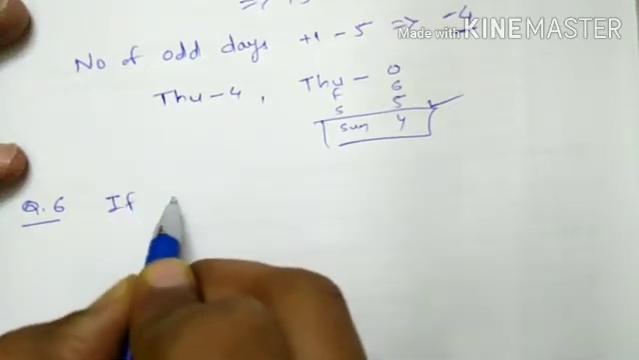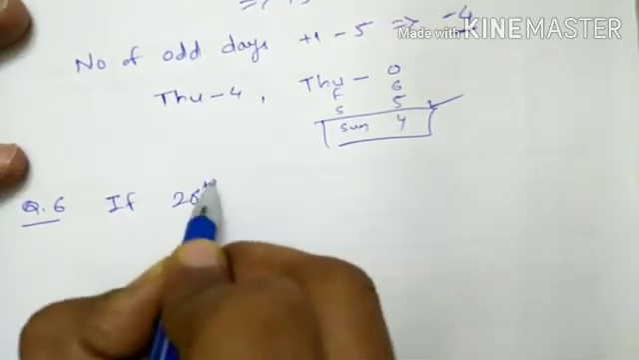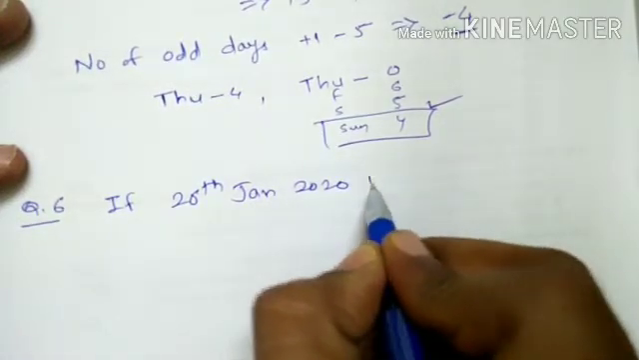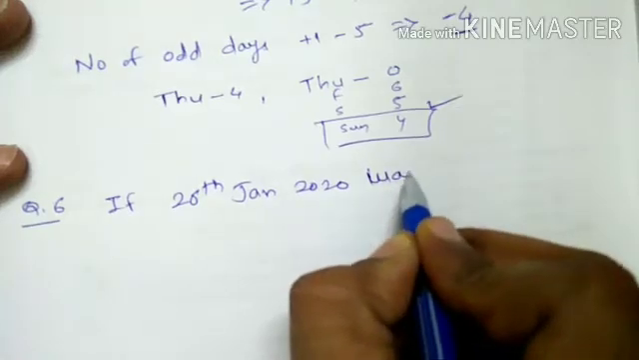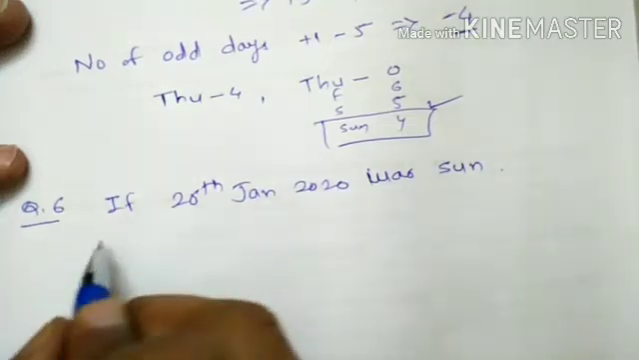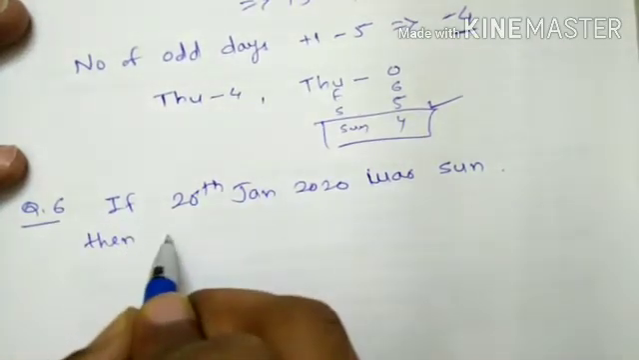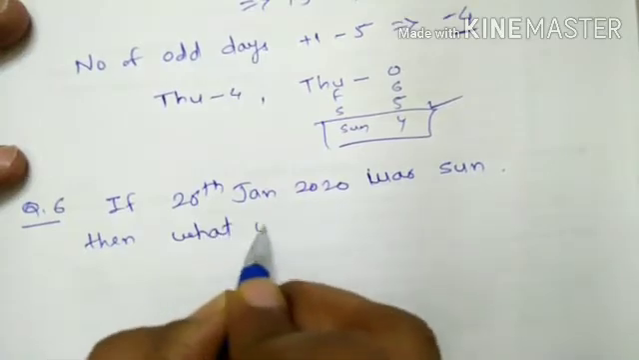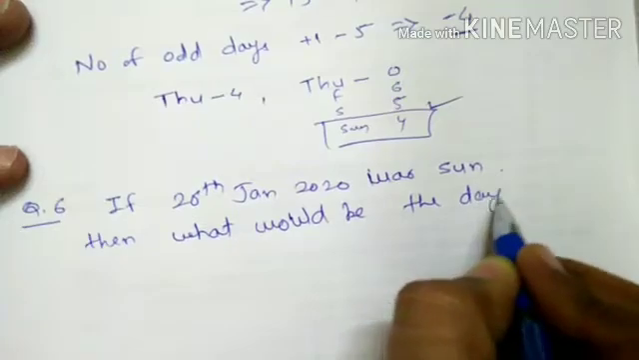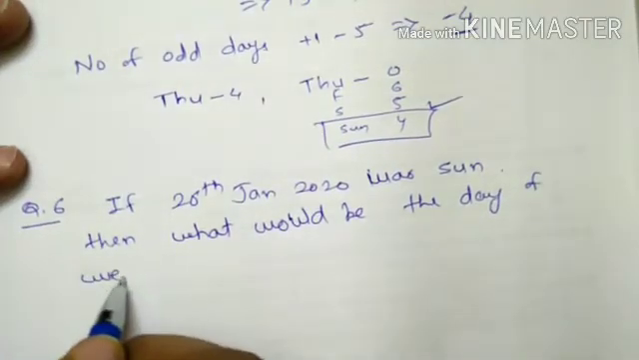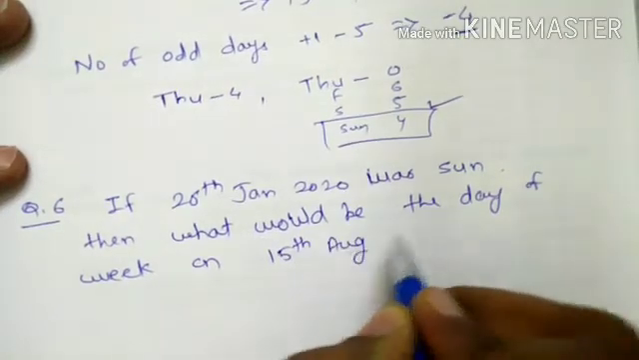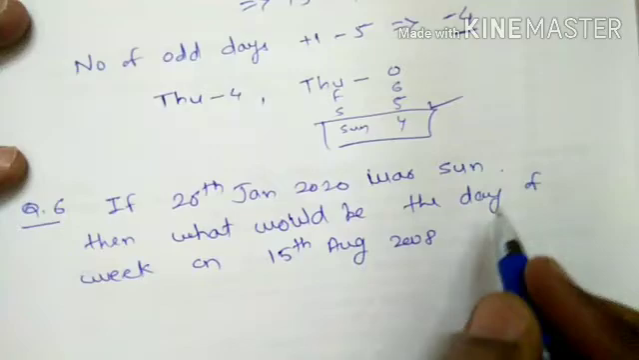Question 6. If 26 January 2020 was Sunday, then what would be the day of week on 15th August 2008?